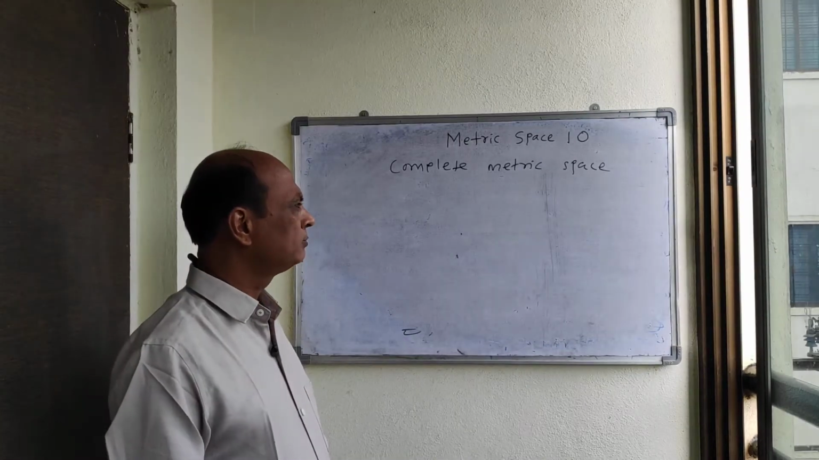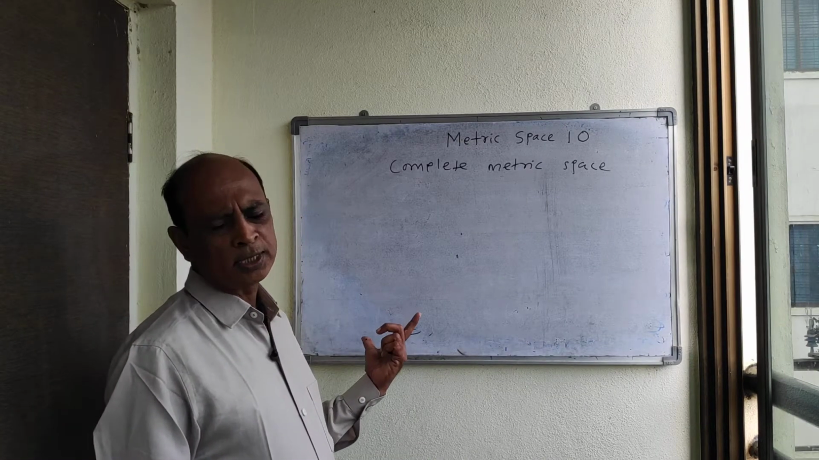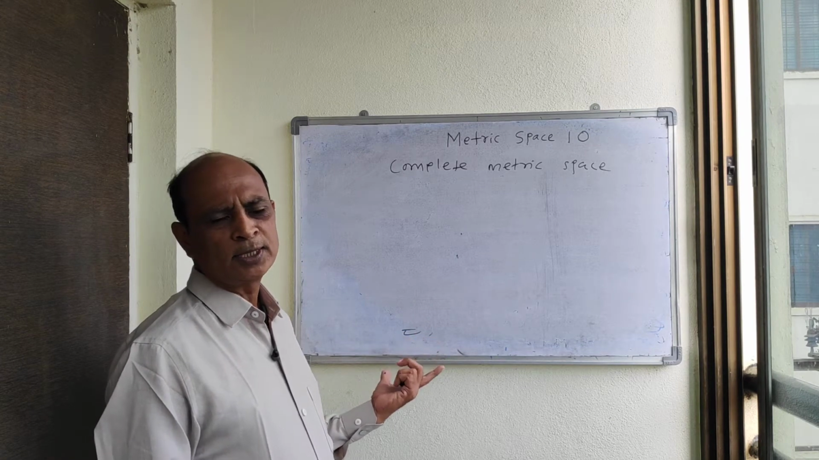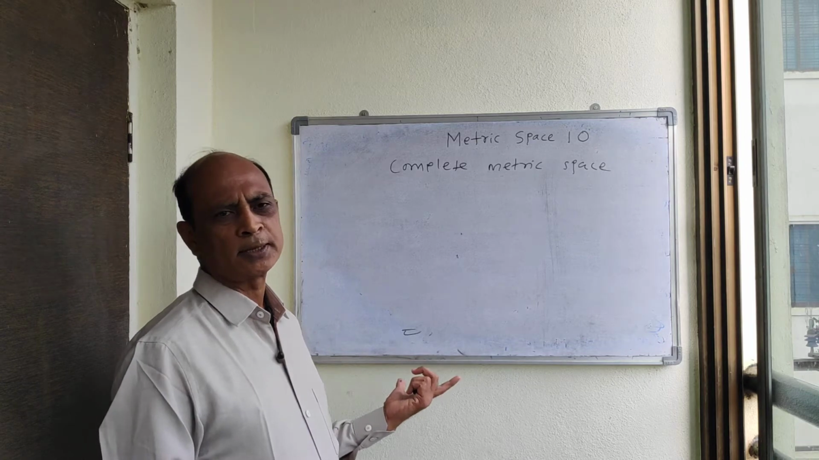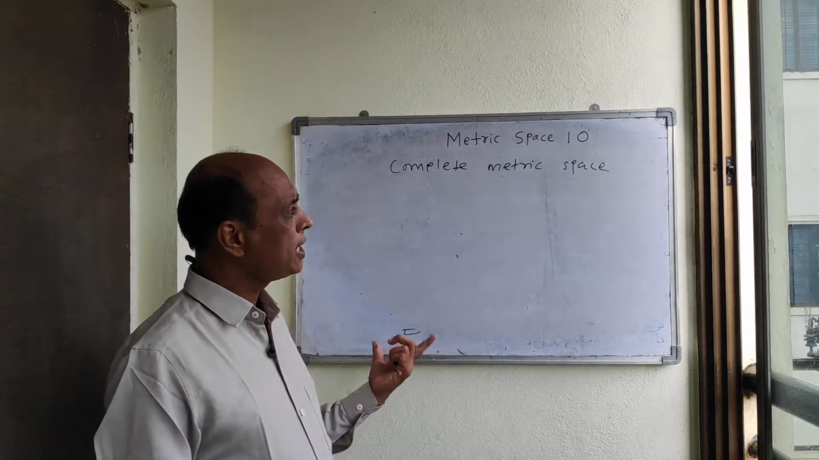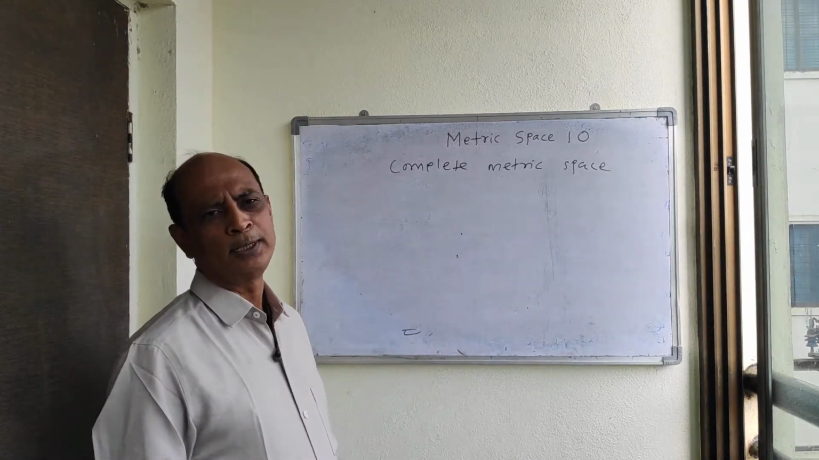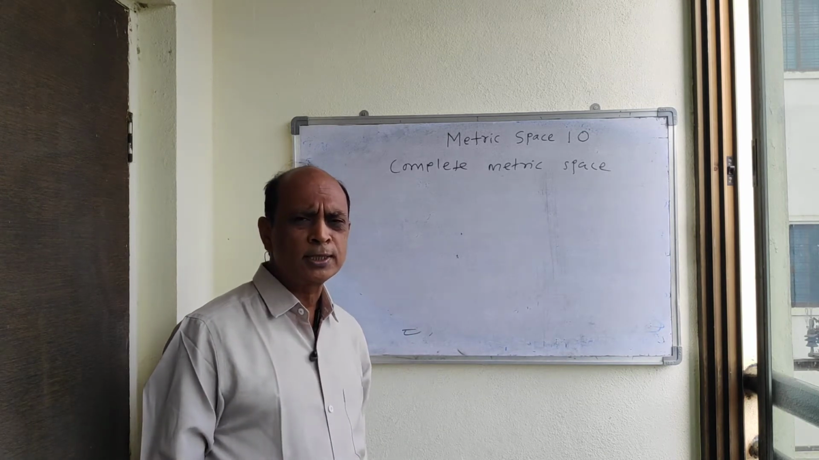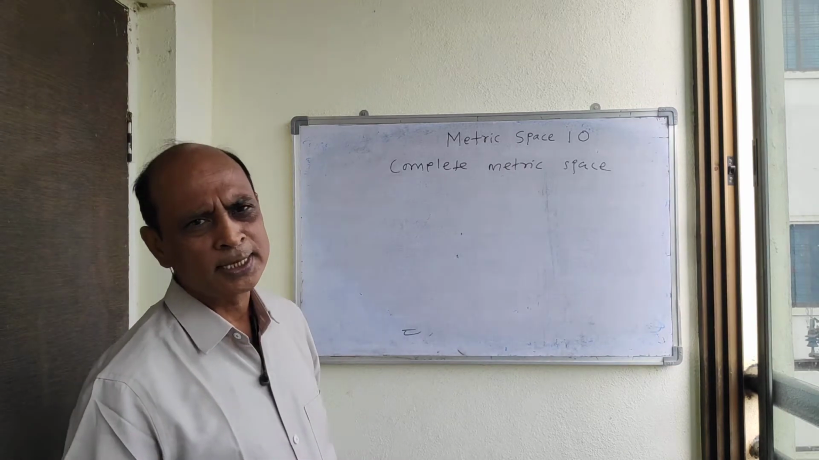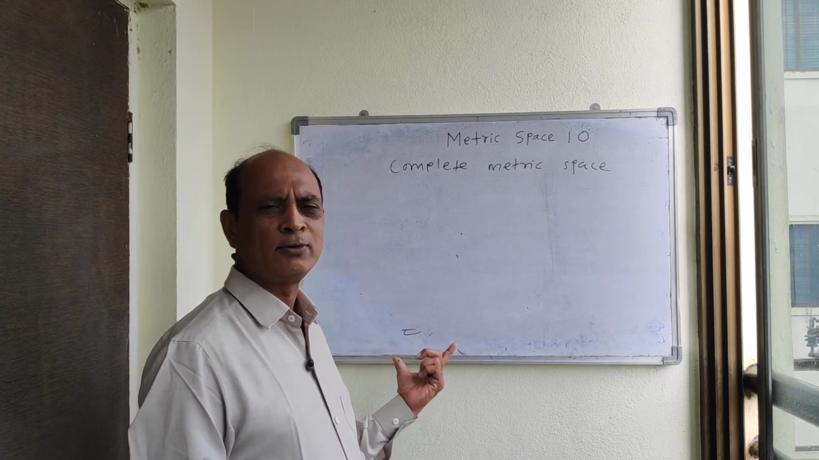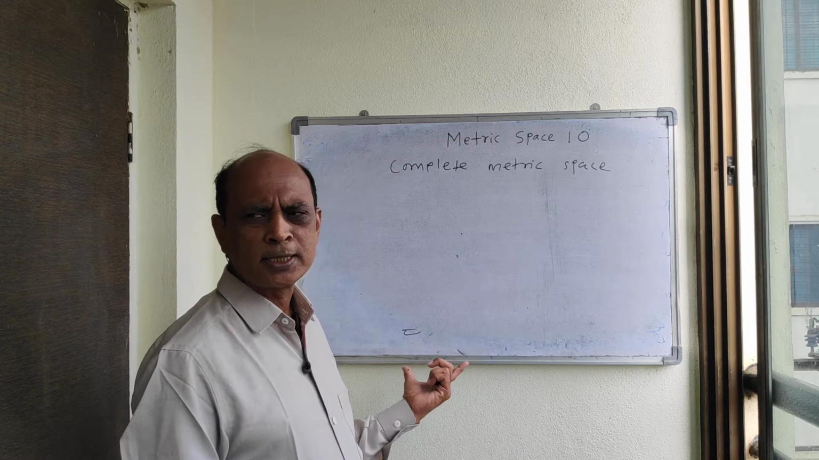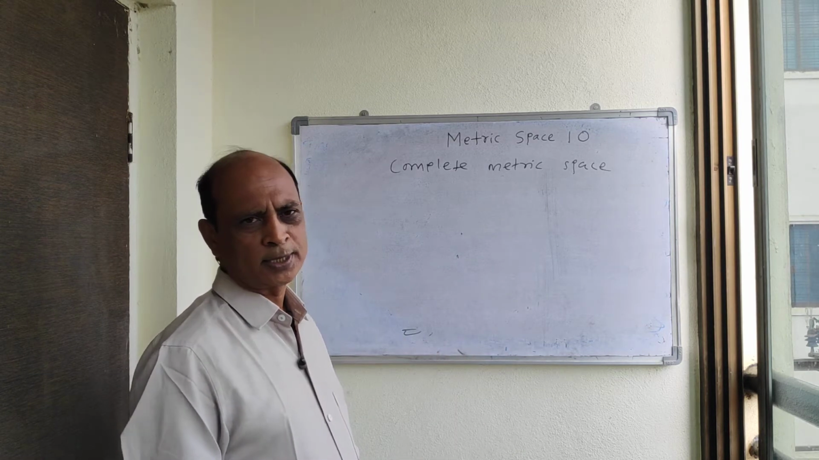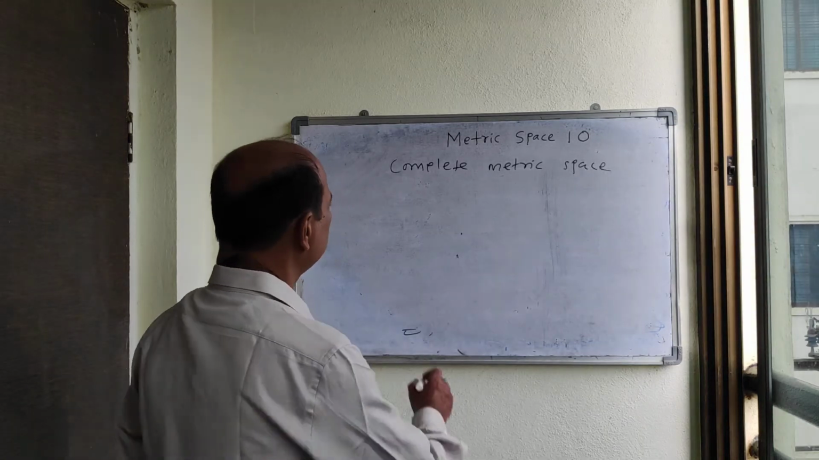If we consider some Cauchy sequence in this metric space, and if this Cauchy sequence is convergent, then we say that this metric space is a complete metric space. Whenever we have to show that a metric space is complete, we have to consider one Cauchy sequence and show that it is convergent. Then that metric space will be a complete metric space. So let us define it.